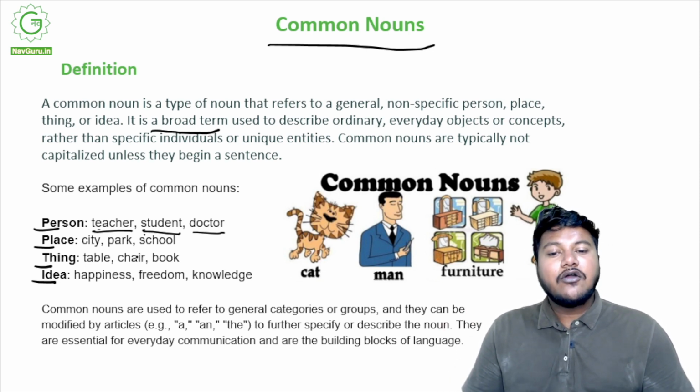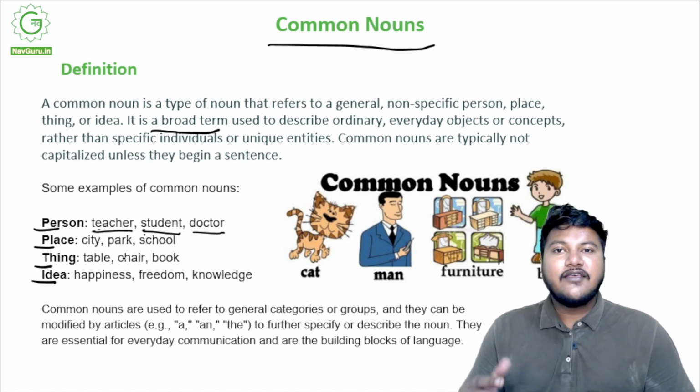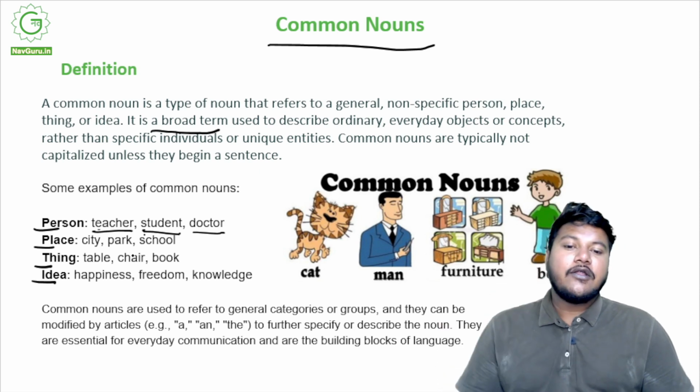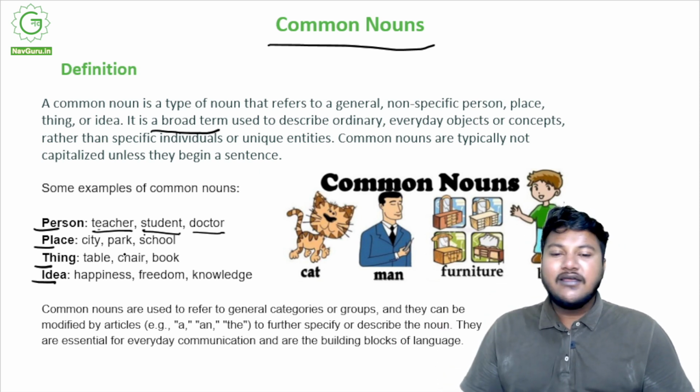Similarly, a city, park, or school. If I say a city, it can be any city. If I name Delhi, that is different, right? So if I just say a city, any city can be there. So it's a common noun. Similarly, park, any park in the world comes under this. School, every school in the world comes under this category. Table, chair, book, all these things.